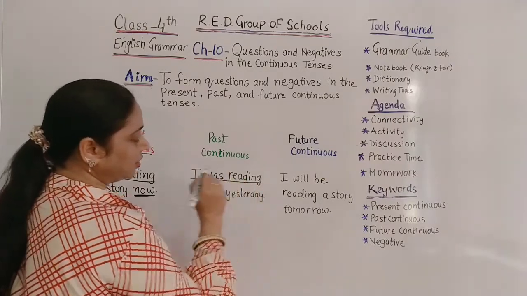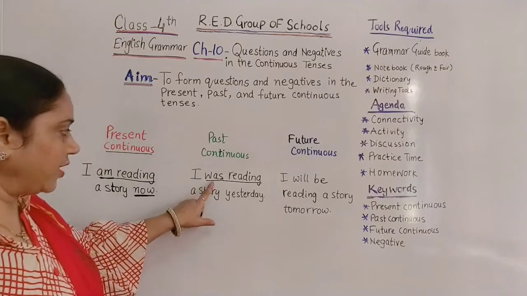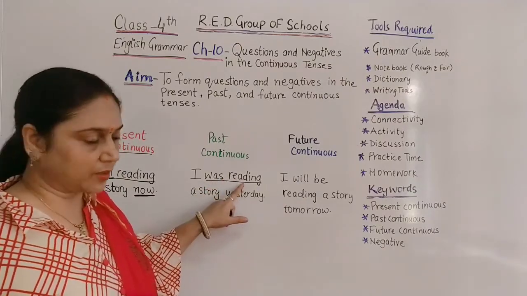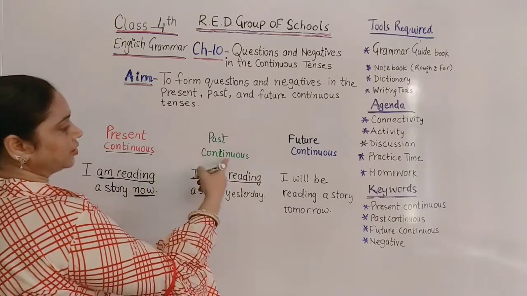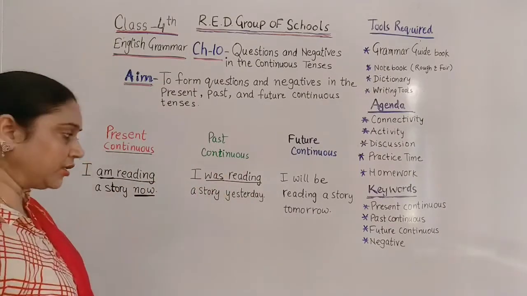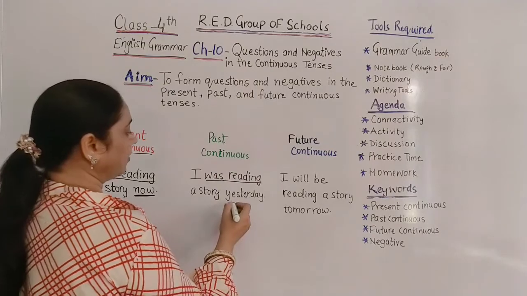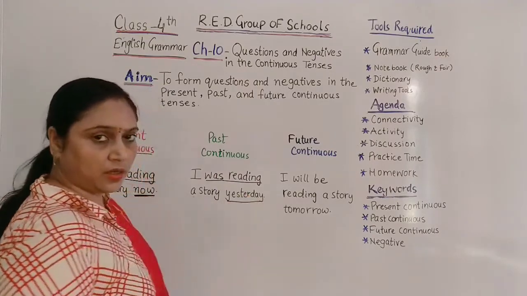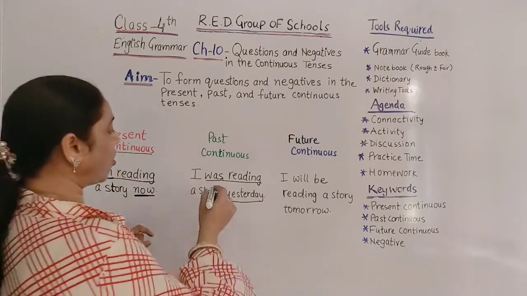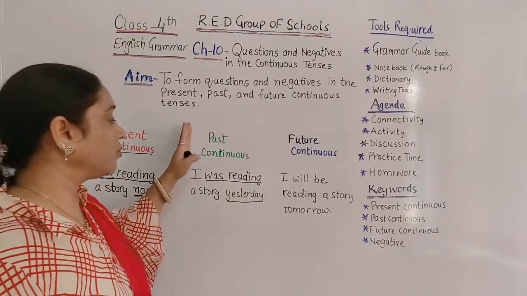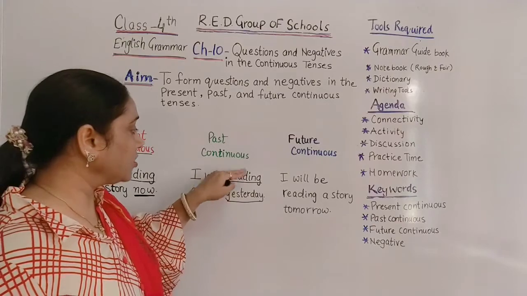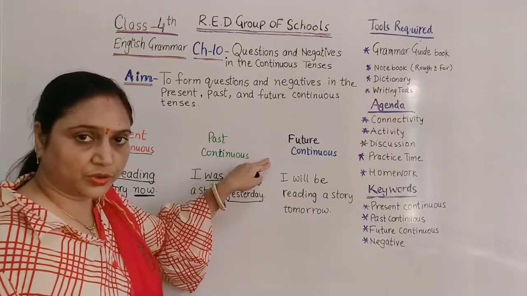So the helping verb is different, only the main verb is similar. So reading is showing continuous action is going on. And the time order word is yesterday. So these things, was and yesterday, both are showing that the time is of past, and ing is showing that it is of continuous time.